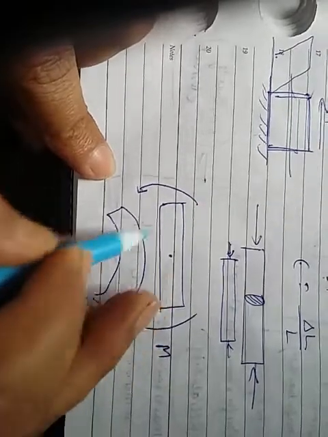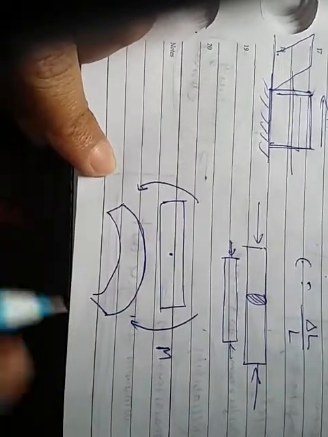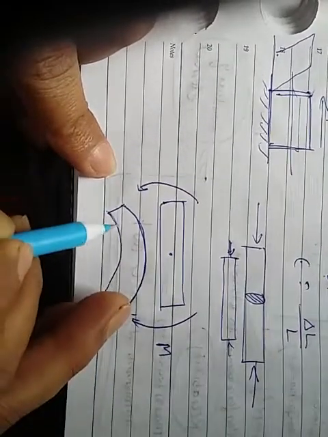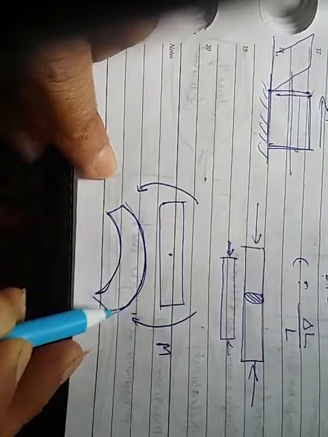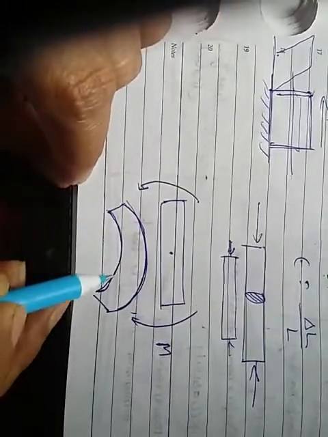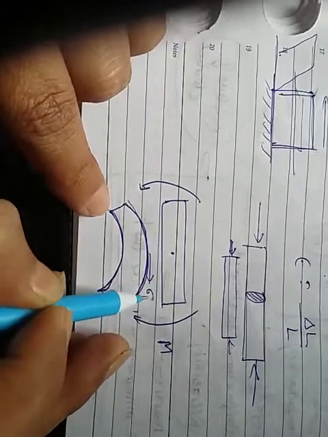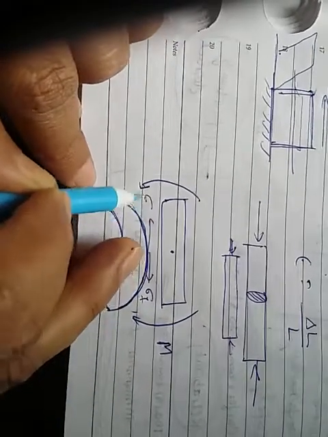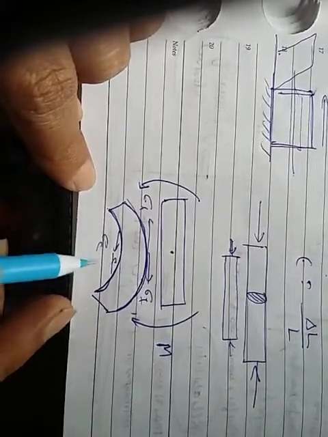So the upper portion has a tensile effect and the inner is of compression. तो यहाँ पे देखो इसका जो लेंथ है वो मेरा बढ़ गया और इसका जो इनर पोर्शन हो गया वो मेरा कंप्रेस हो गया. तो यहाँ पे मेरा टेंसाइल फोर्स लगा, this is sigma t, this is sigma t, and this is a compression because due to the bending.